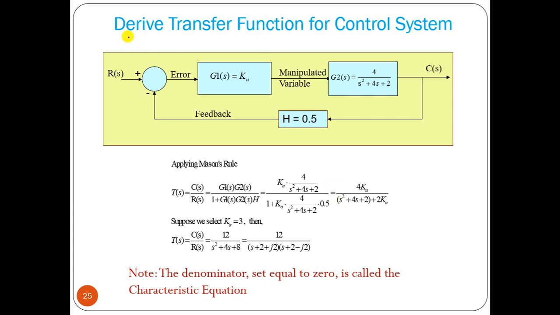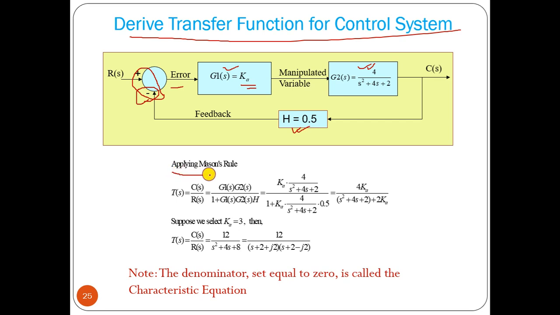Now we have to derive the transfer function of a control system. Say we have one block here. This is your controller block whose gain is Ka. The manipulated variable is applied to a plant whose transfer function is this. The feedback has a transfer function of 0.5, and we are generating a negative feedback. The error signal is applied to this controller.